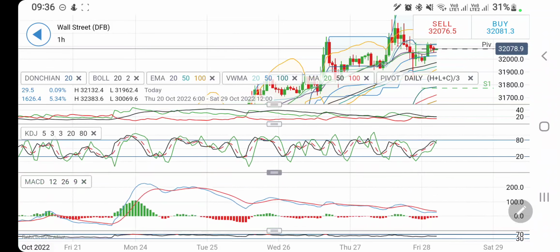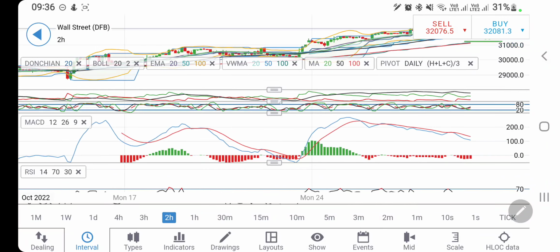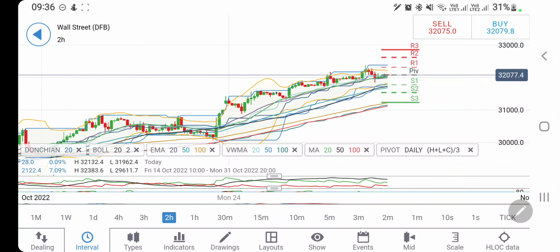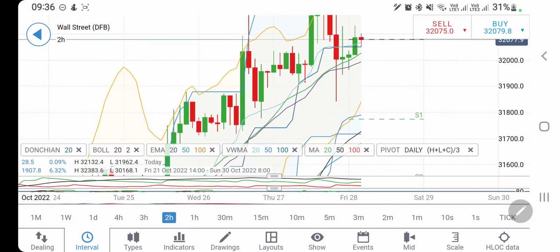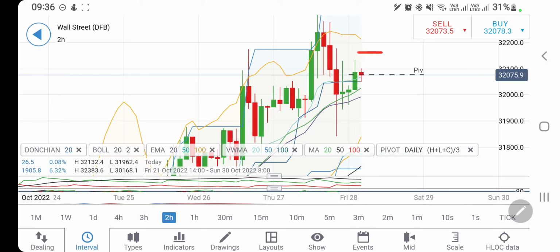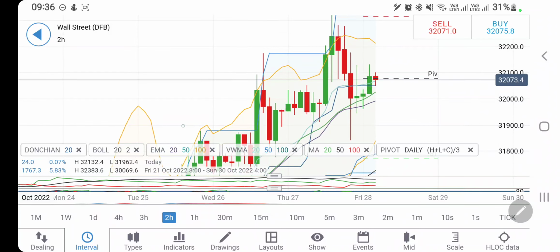Directional movement moderately bullish. Stochastic is looking downwards, and the MACD is on sell, trying to converge here. RSI trading flat. And if you look at the 2-hour charts, likewise you'll find a bit of consolidation. We had seen a megaphone pattern there, but at the same time, the highs there were very well placed at around 32,130, failed to go past 32,150. Yes, if you see it trading above 32,150, certainly you can expect, we cannot deny, 32,200, 32,300 and 32,400 levels will also be there likely. So yes, wait for it to break past 32,150.